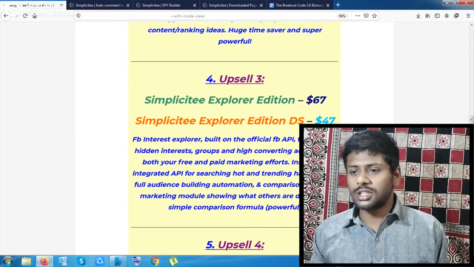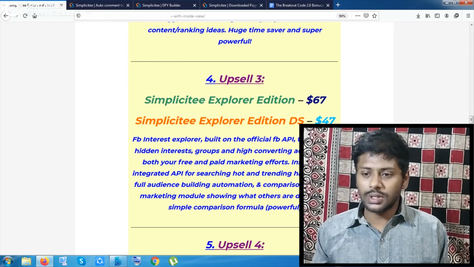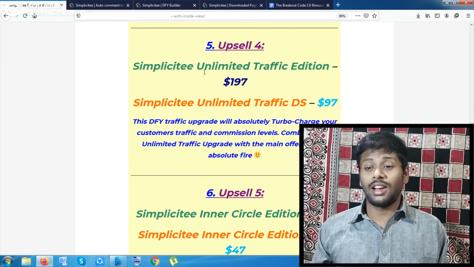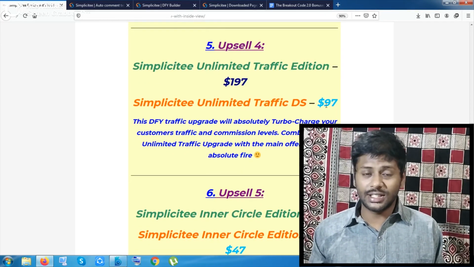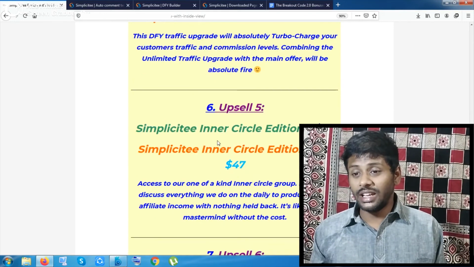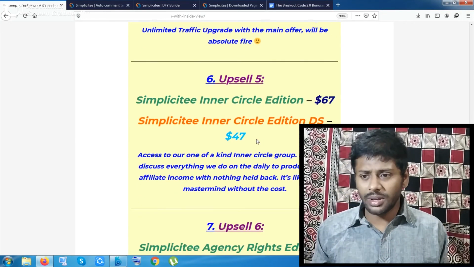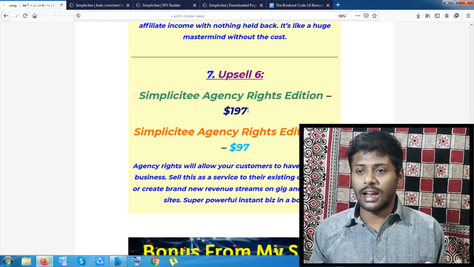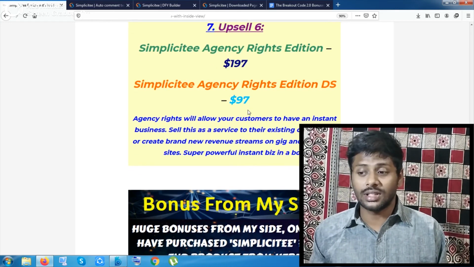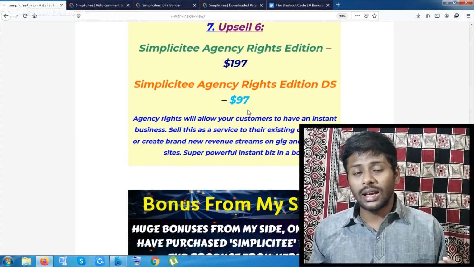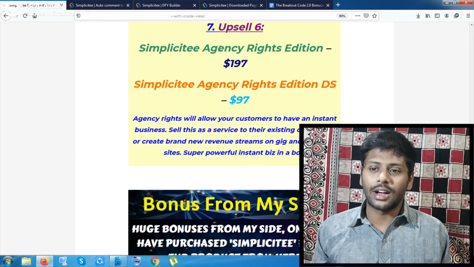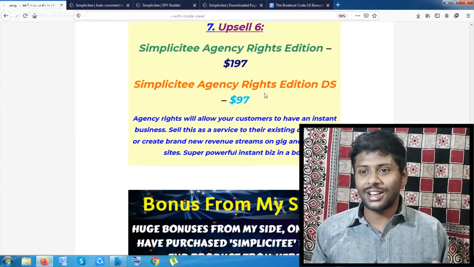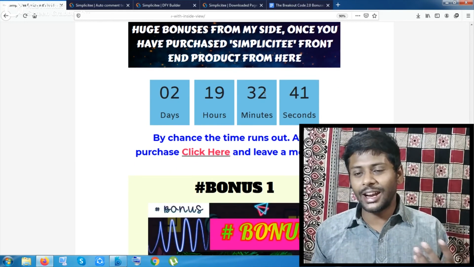So Explorer Edition 67 bucks, 47 downsell, Simplicity Unlimited Traffic Edition 197, and Unlimited Traffic downsell 97, and also Simplicity Inner Circle Edition, like a Facebook group maybe, I don't know what it is, 67 bucks and 47 downsell, and Simplicity Agency Rights. You can sell this product, you can get a license for this product by spending 197 bucks, with a downsell of 97 bucks. So I have cleared up my bonuses also.